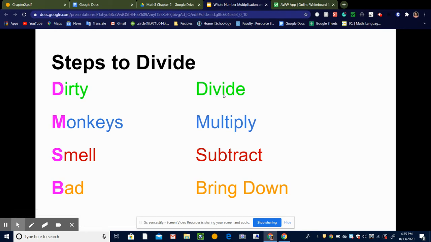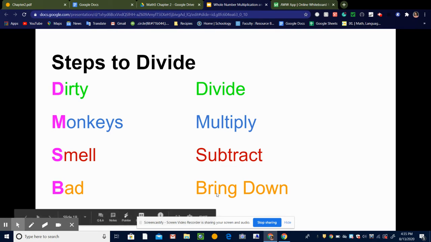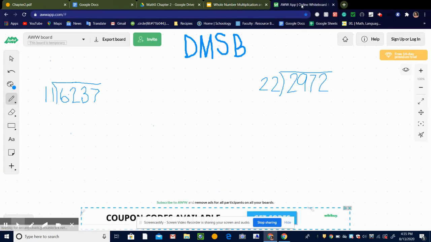The first step is to divide, then multiply, subtract, and bring down. I want you to keep that in the back of your head, and we're going to look at an example now. I've written that up here. Remember, dirty monkeys smell bad: divide, multiply, subtract, bring down. So let's look at how we use that.